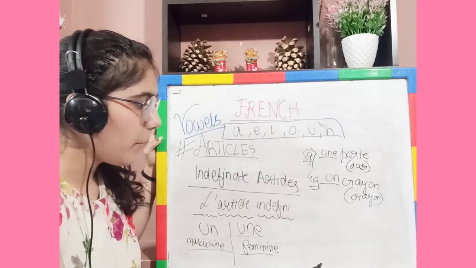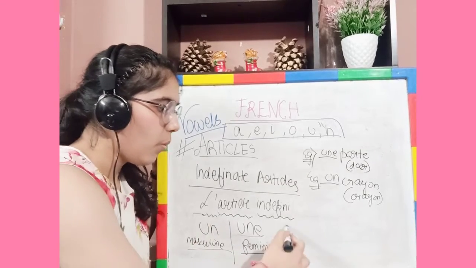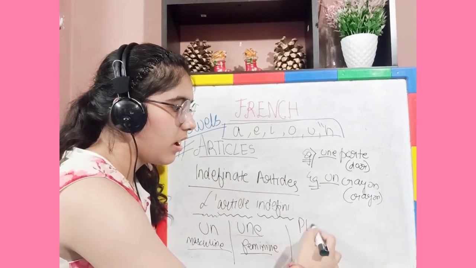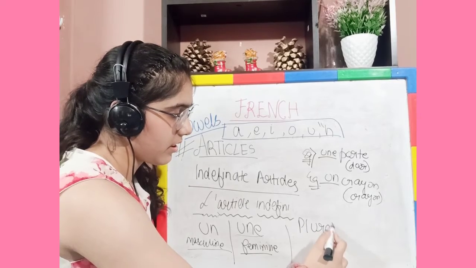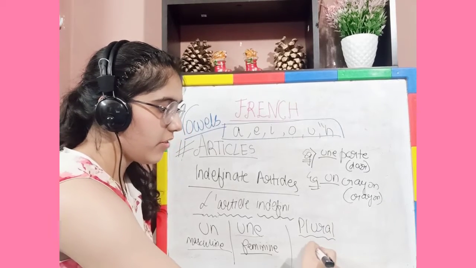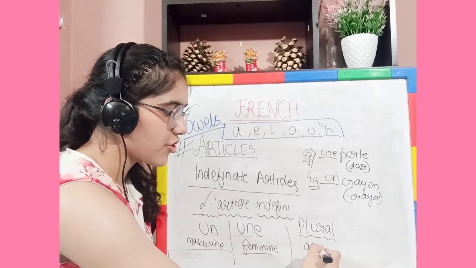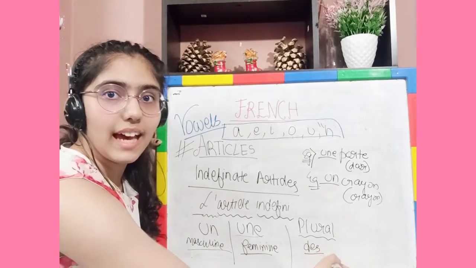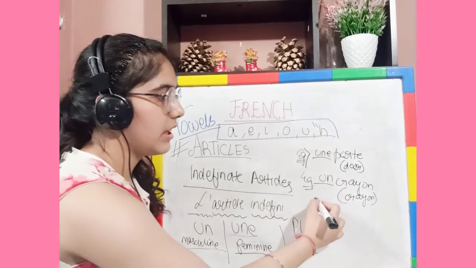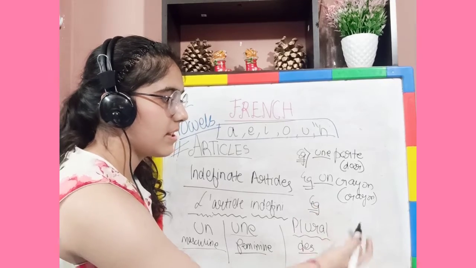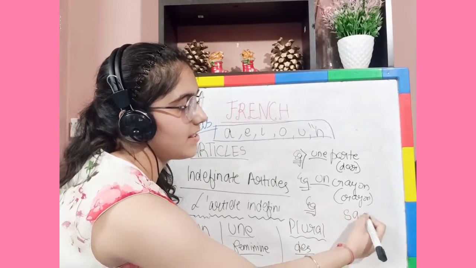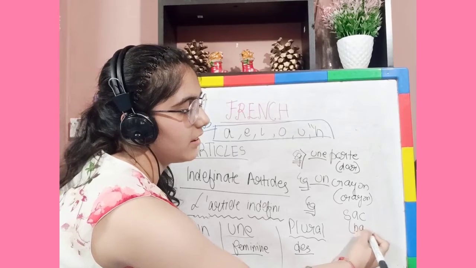Now the new topic is of this part only, what we call plural. Now plural is a little different from this. We will write des, D-E-S, for plural. Examples: sac. Sac is bag.